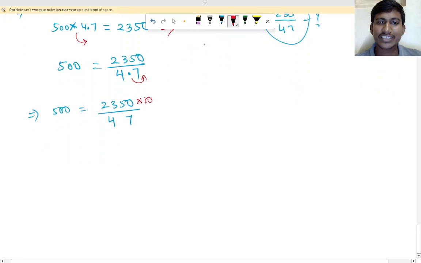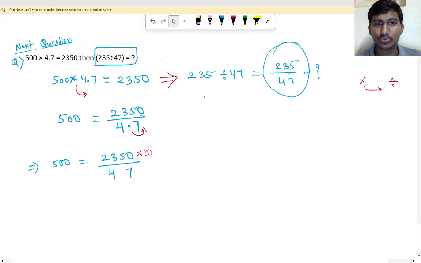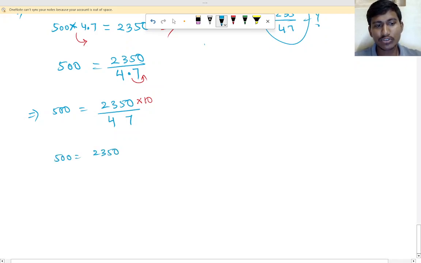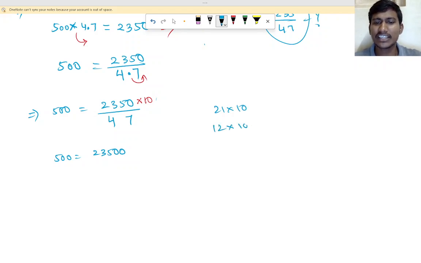So next, after this, what do we do? See here, you multiply with 10. So 500 is equal to 2350 into 10. What will be the answer? One extra 0. Tens means one extra 0, like 12 tens is 120, 21 tens is 210.